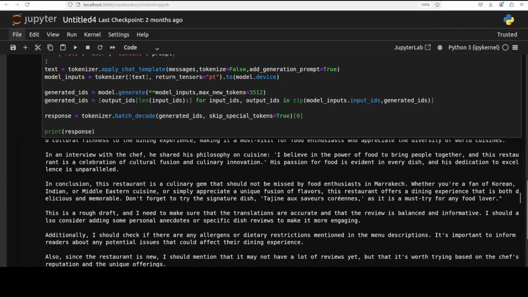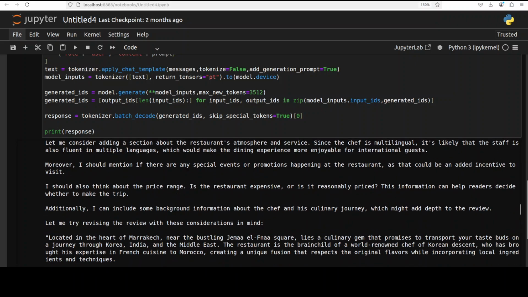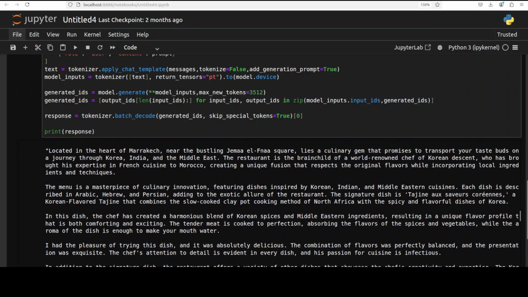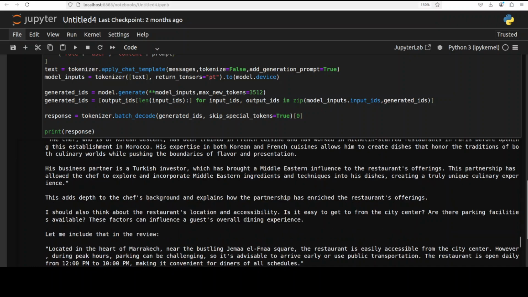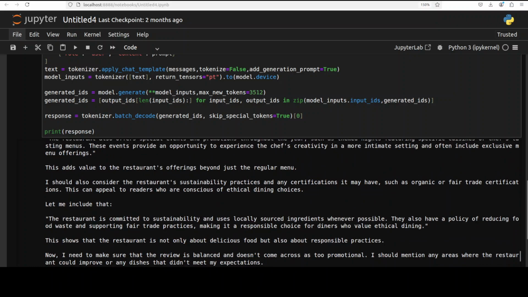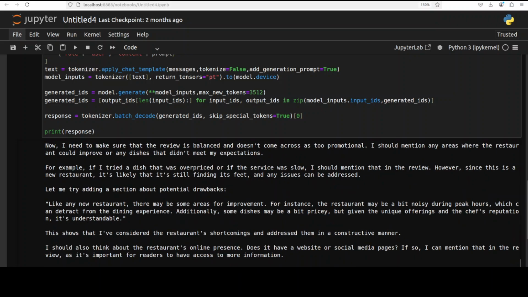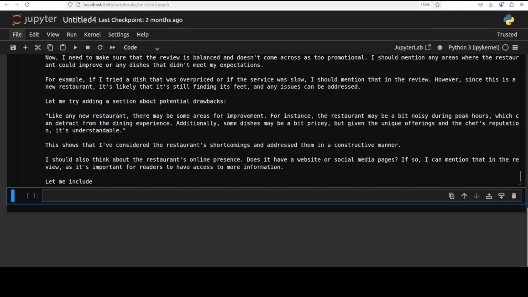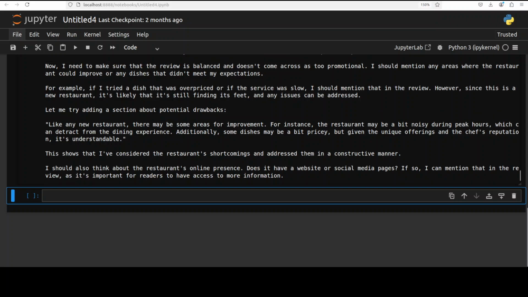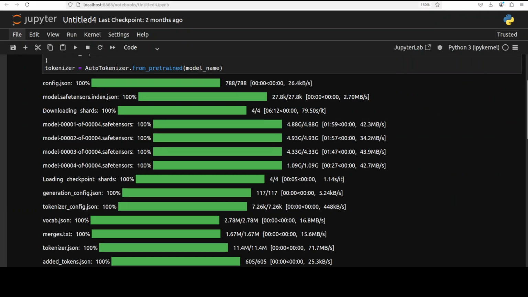And then it says it is interviewing the chef, that in an interview with the chef he shared his philosophy on cuisine. Very good. Look at the imagination of the model. And then in conclusion, this restaurant is a culinary gem that should not be missed by food enthusiasts. Very, very nice review. And then it is just revising what it has written. Looks really cool. And then it is adding more stuff after reviewing its answer. Very nice. So almost there. I think pretty good. I'm very satisfied by this.